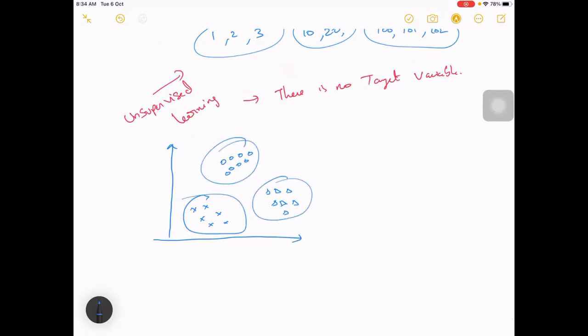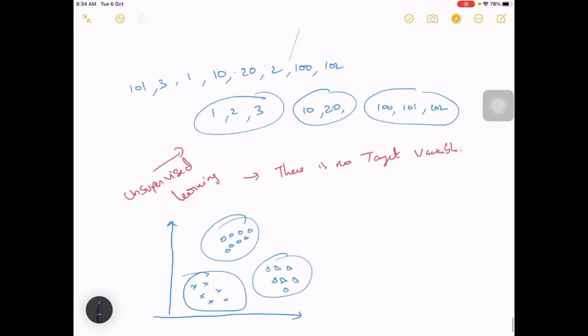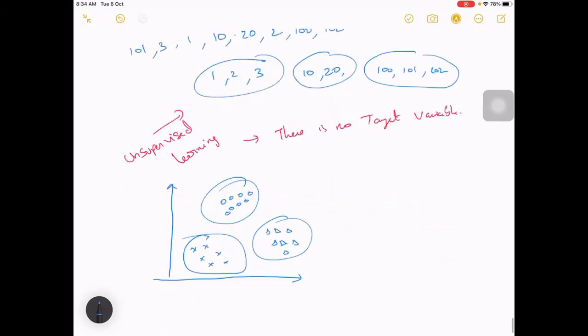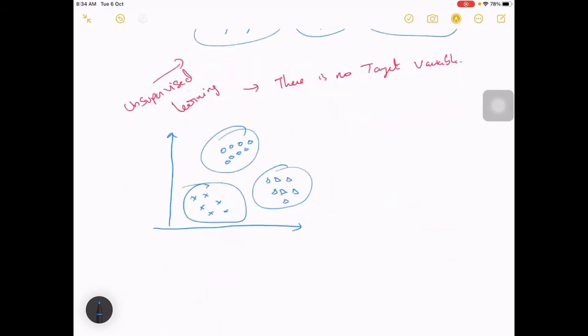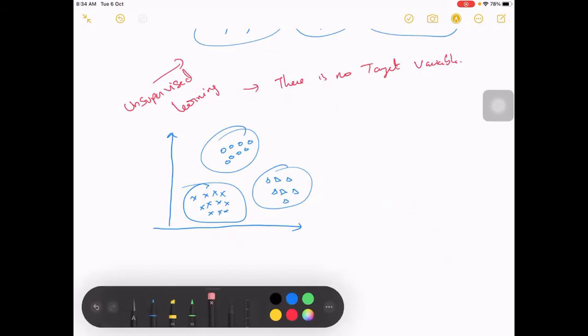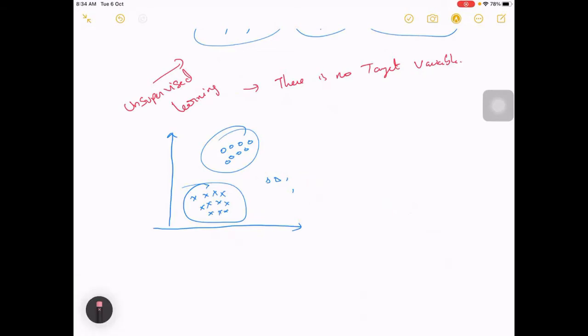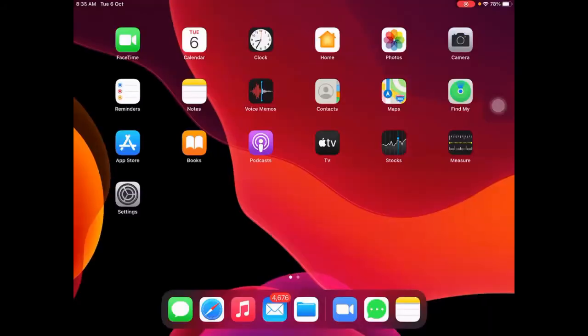It's the same thing as we have done here. If you plot your data points and you see a few points concentrating at one place and a few more points concentrating somewhere else. Instead of triangles, let me give it with something else, then it won't be confusing.